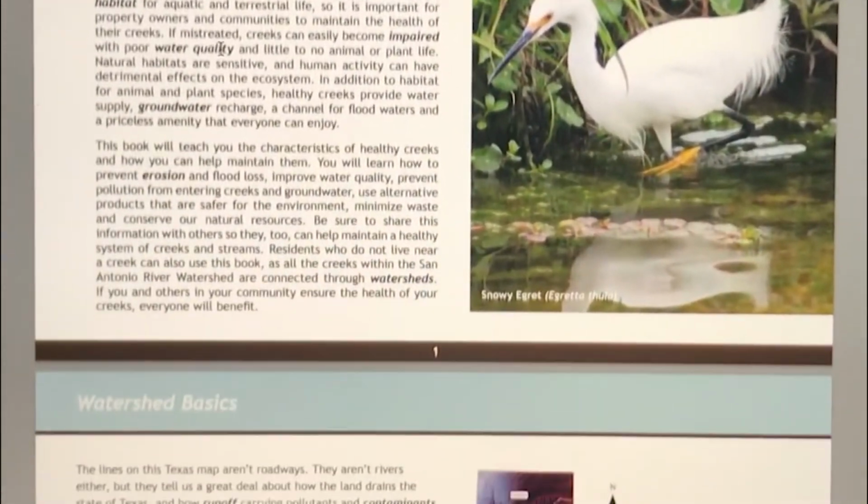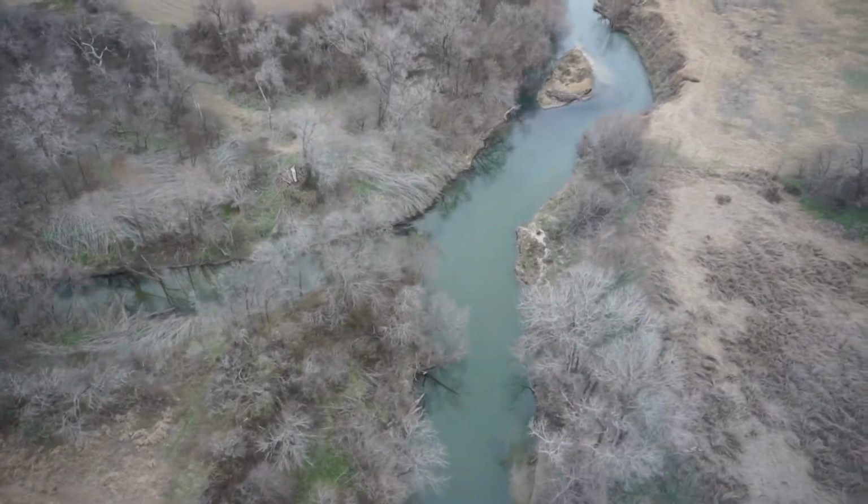Protecting your local creek is ultimately protecting the San Antonio River.